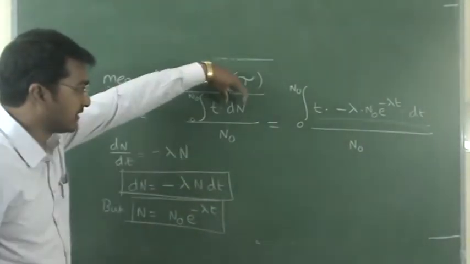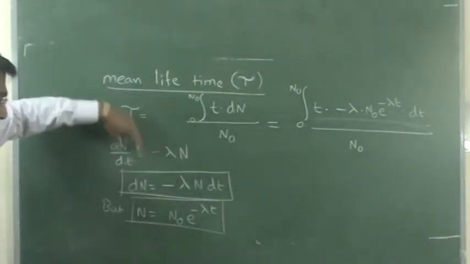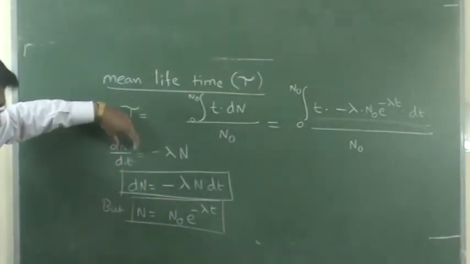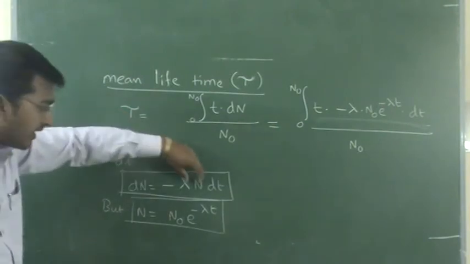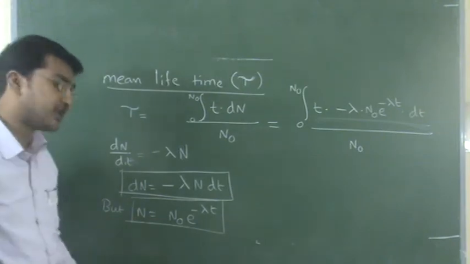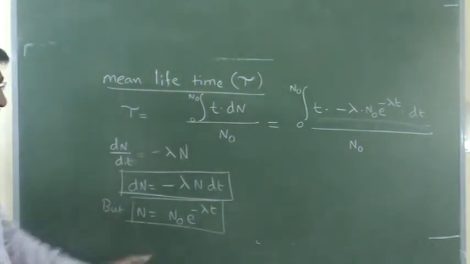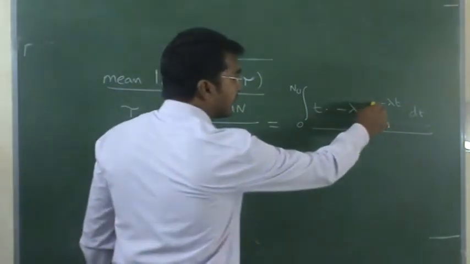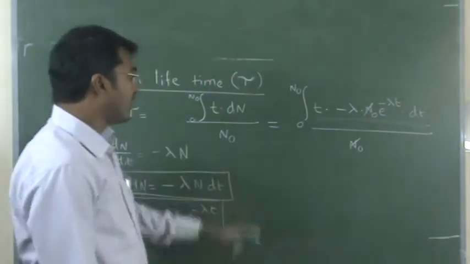I am taking the dN value from the radioactive decay law and the N value from the equation N is equal to N0 e power minus lambda t. By substituting that, what do we get? N0 gets cancelled.